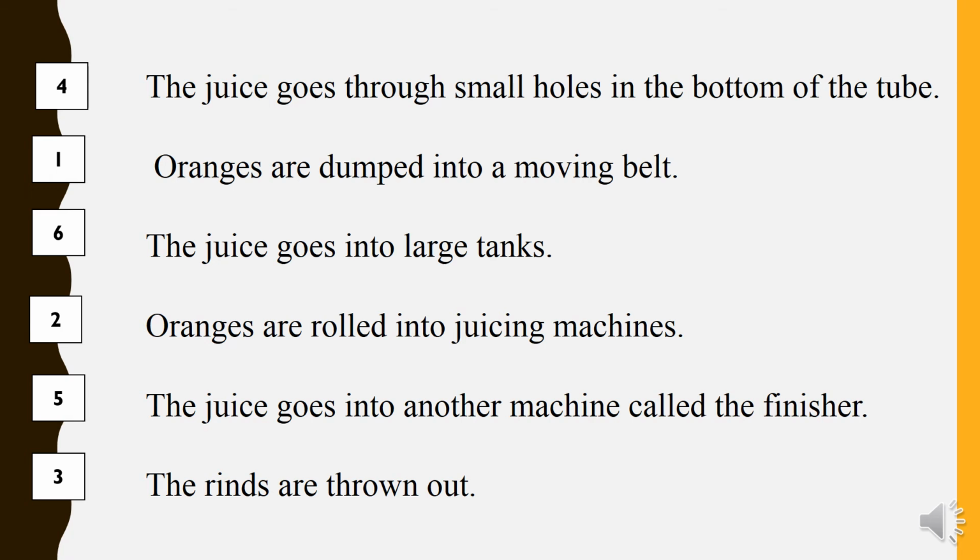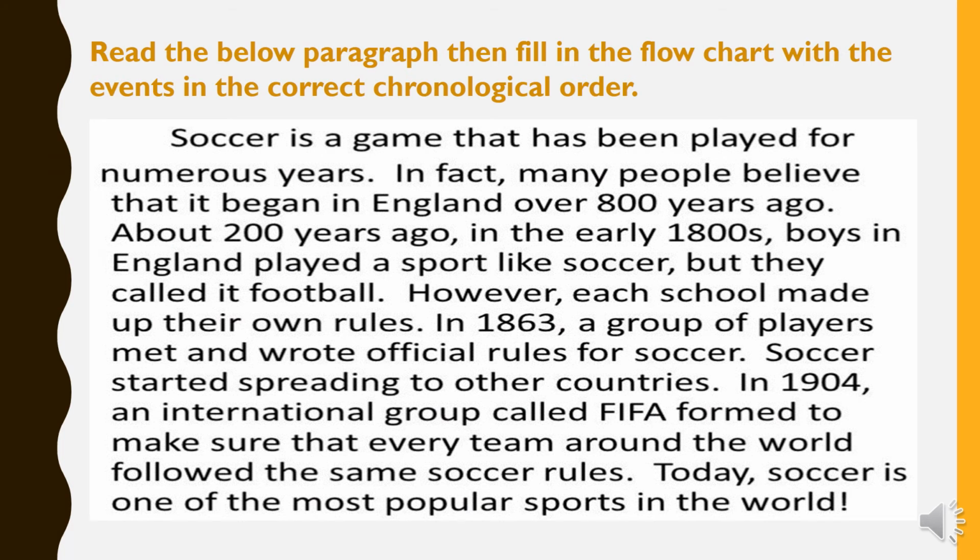So oranges are dumped onto a moving belt is the first event, oranges are rolled into juicing machines is the second, the rinds are thrown out is the third, the juice goes through small holes in the bottom of the tube is the fourth. Number 5, the juice goes into another machine called the finisher. And the last event is the juice goes into large tanks. So here is one form of questions that you may be asked concerning chronological order, which is to number the events.